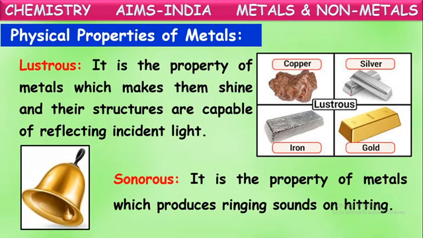Next is sonorous. It is a property of metals which produces ringing sounds on hitting. Most metals produce sound when hit. For example, the bells used in our schools and temples are made of certain metals. When they are hit with an object they produce a nice sound. This property of producing sound when hit is called sonorous property. Metals are sonorous because they can produce sound.